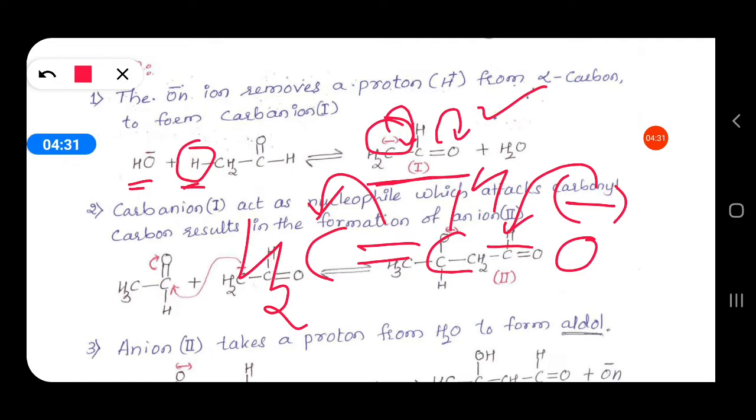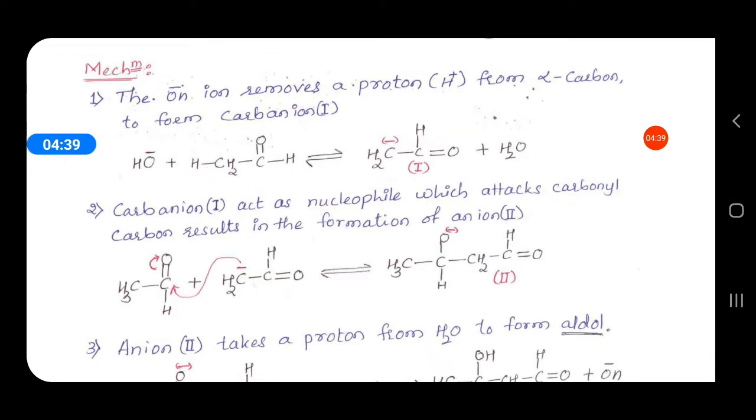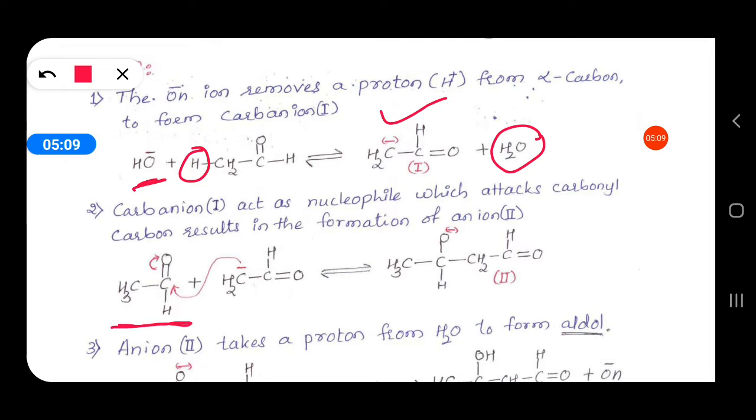Therefore, even if only a dilute base is present, the reaction takes place. So in the first step, the OH minus from the base takes H plus from this acetaldehyde and becomes H2O, and an anion is formed. This anion is resonance stabilized. Now this anion acts as a nucleophile and attacks the carbonyl carbon of another molecule of acetaldehyde. So this is another molecule of acetaldehyde.